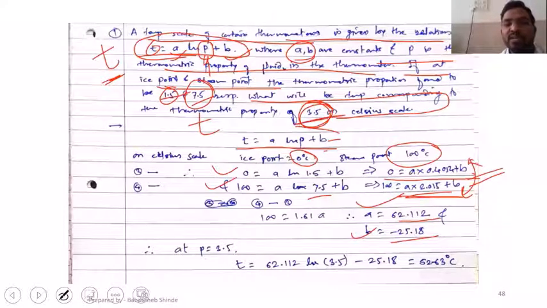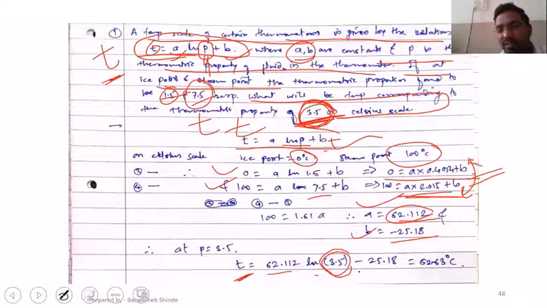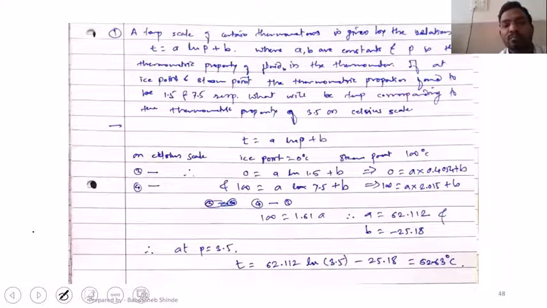Now they have asked to find the temperature at which P shows 3.5. For that we used the same relation again. T is equal to A ln of P plus B, where A is 62.112, ln of 3.5 because we have been asked to calculate T for 3.5, and B is minus 25.18. This B is negative, so instead of plus it becomes minus 25.18, and on solving this equation we got the value of T as 52.63 degrees Celsius. Is that fine now? Hopefully it is.